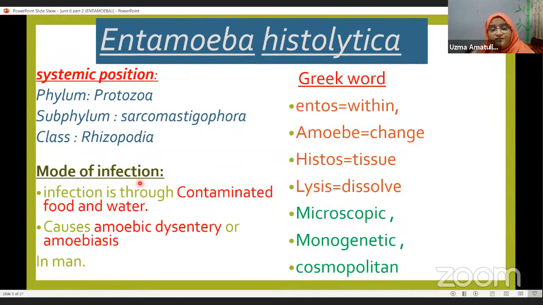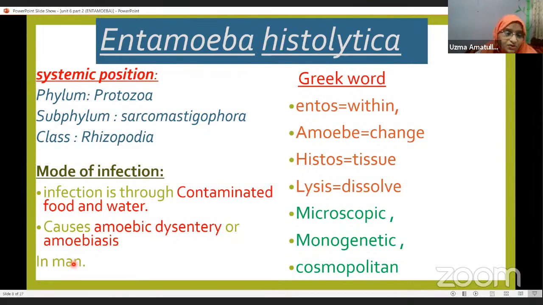Then the mode of infection, how this parasite is transmitted from one place to another, is through contaminated food and water. Contaminated means infected. If you take in any food and water infected with these parasites, then the parasite will enter the body of the person. It causes amoebic dysentery or amoebiasis in man.